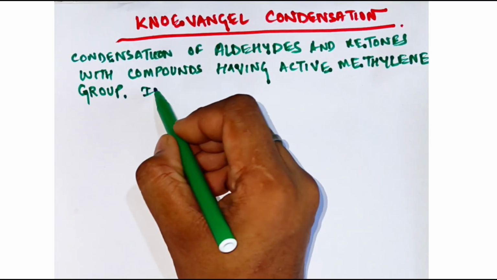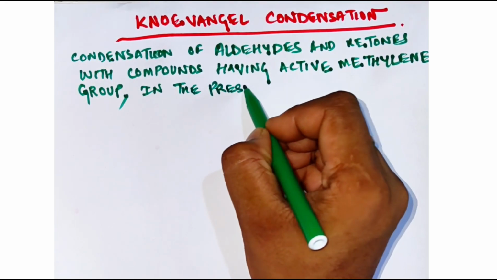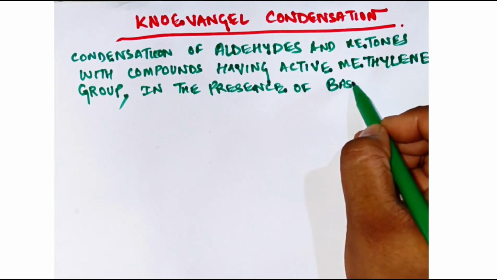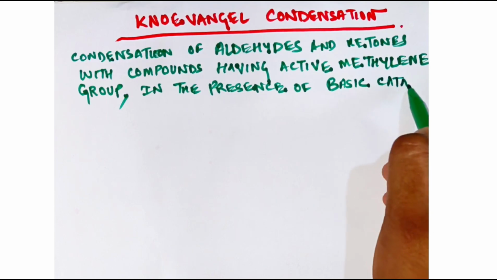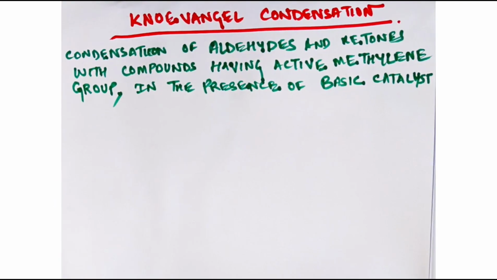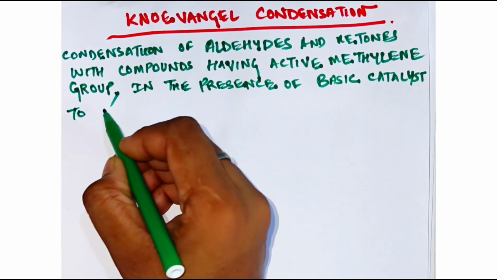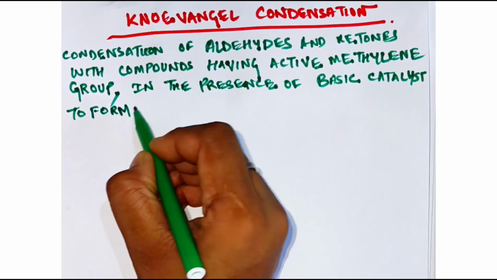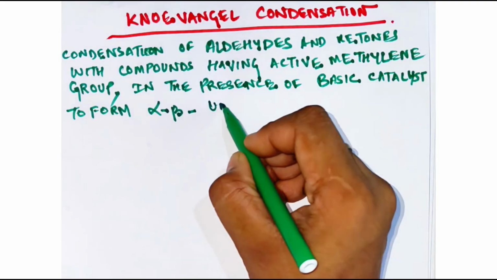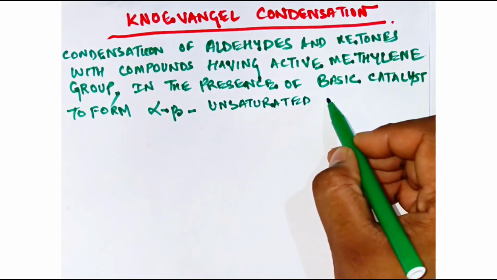Methylene group, and it is done in the presence of a basic catalyst. We will also see the mechanism of it. We use the basic catalyst in this reaction to form alpha beta unsaturated compounds.